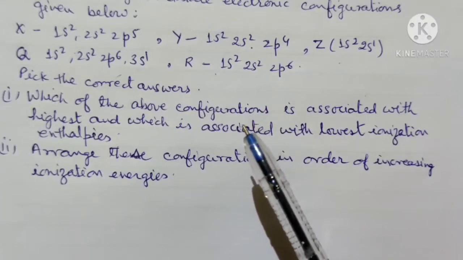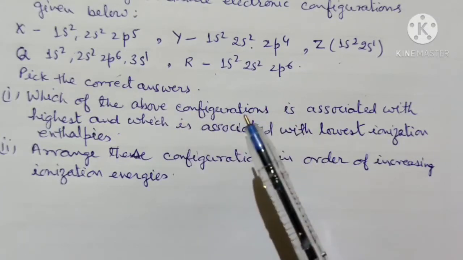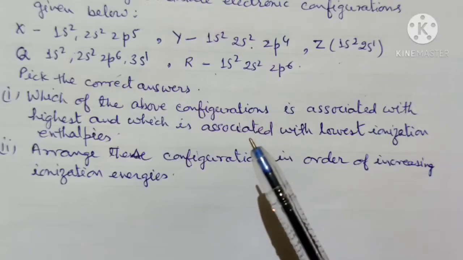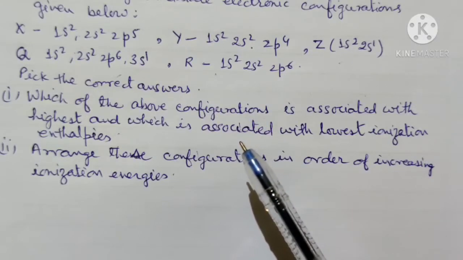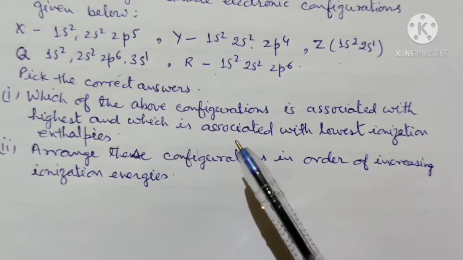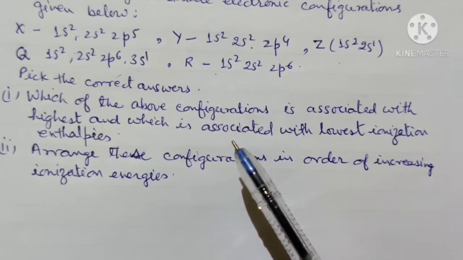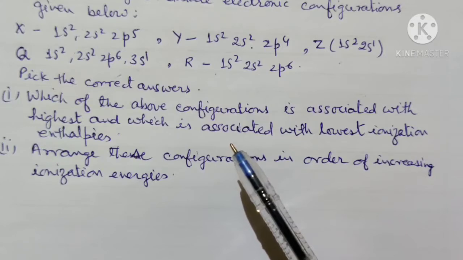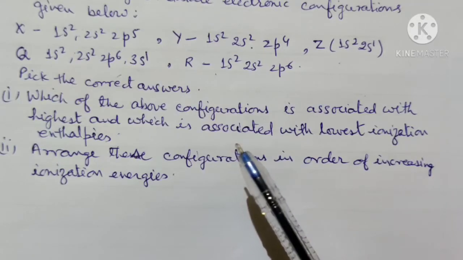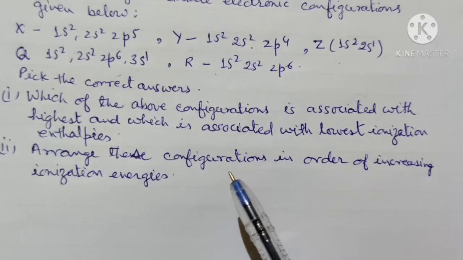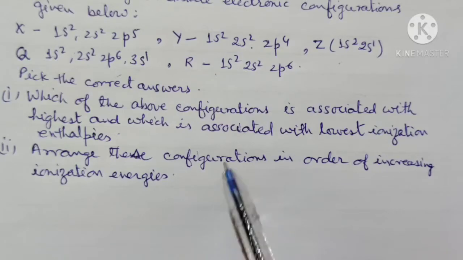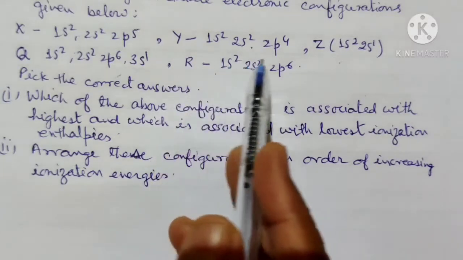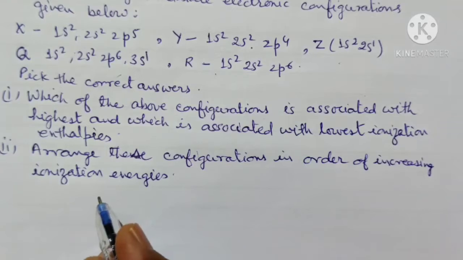They belong to the same period because the principal quantum number is the same. But the element Q has the configuration 3s1, which belongs to the third period. Now X, Y, Z and R belong to the same period, so their nuclear charge increases, and we can arrange them according to their electronic configuration.